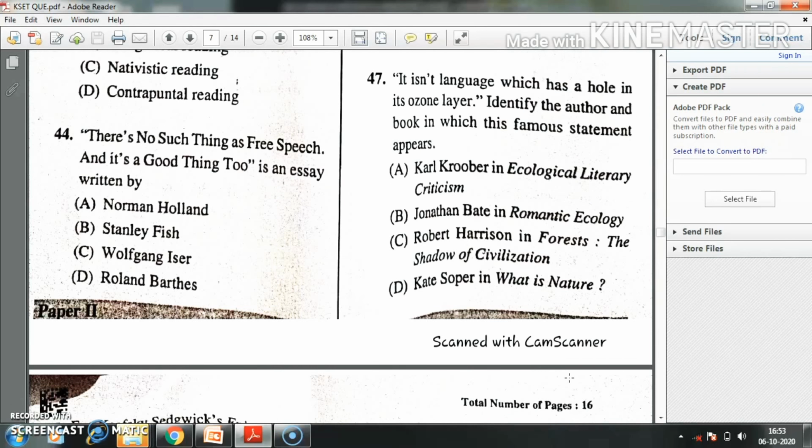Question number 47. It is language which has a hole in its ozone layer. Identify the author and book in which this famous statement appears. The right answer is D, Kate Soper in What Is Nature.